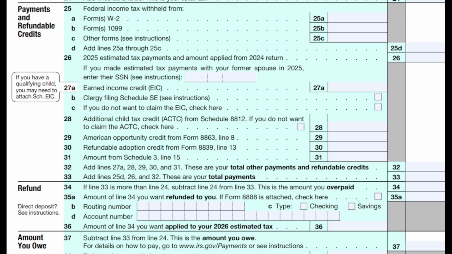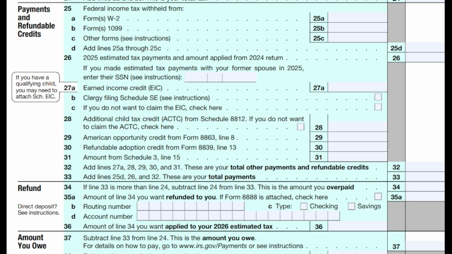Then we're taking all of these lines 25 on down. Well, if we have more that we've already paid than what we actually owed, now all of a sudden we're going to be getting a refund because we have overpaid. And when we overpay, that means we get more money back.